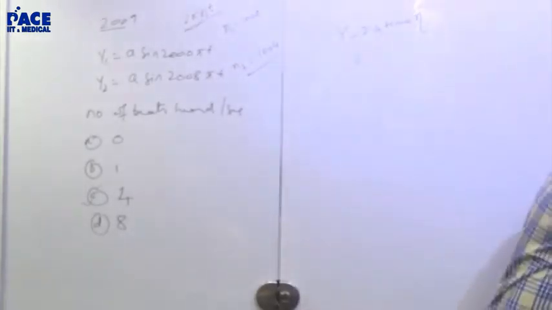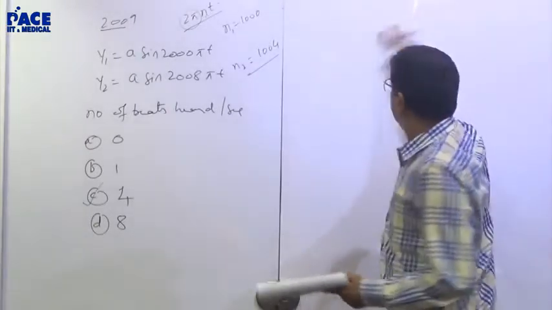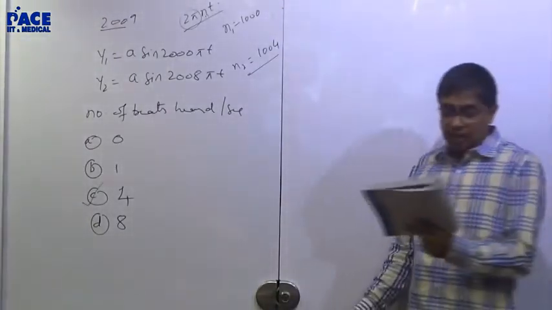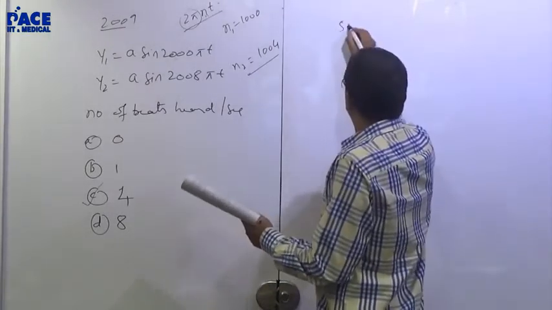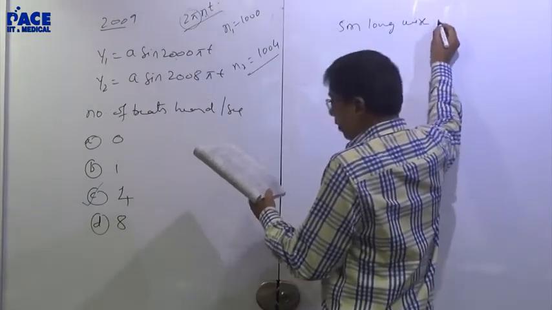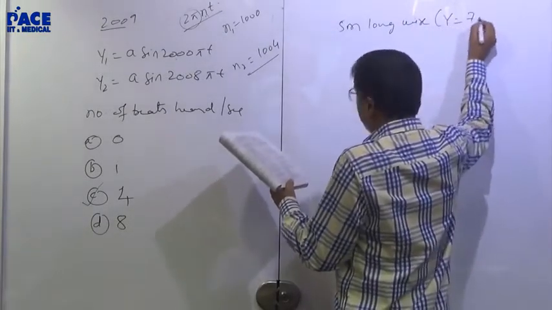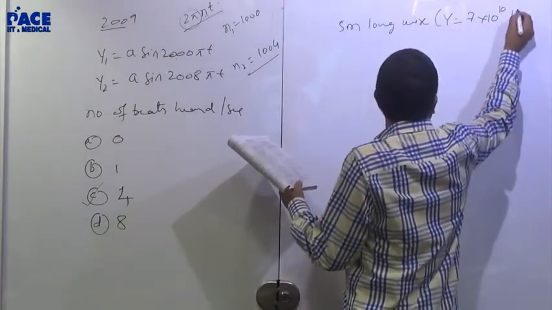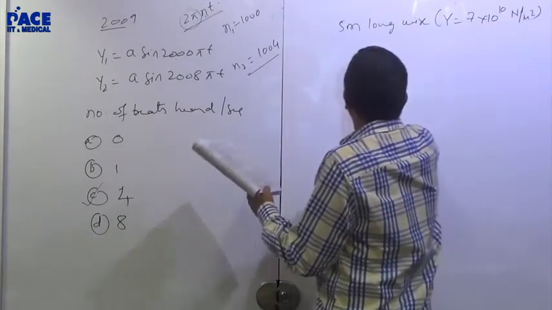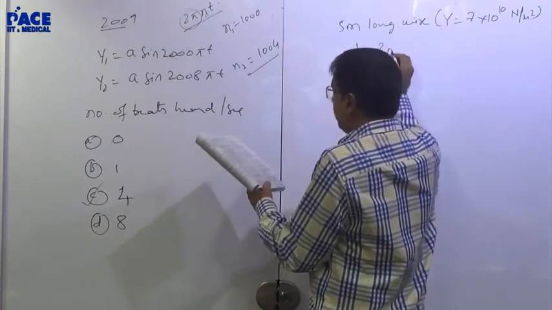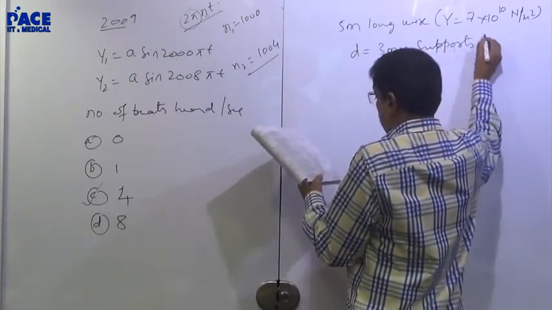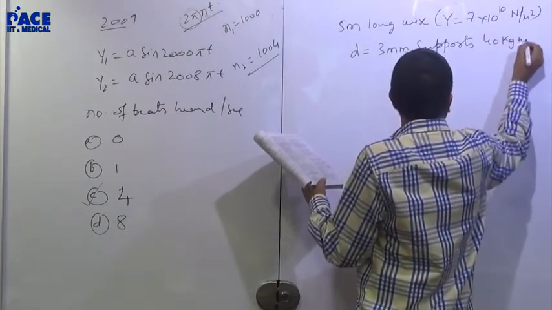Now, write down one question from Young's modulus asked in the 2009 paper. A 5 meter long aluminium wire, Y is given as 7 into 10 raised to 7 newton per meter square, has a diameter of 3 millimeters and supports a 40 kg mass.